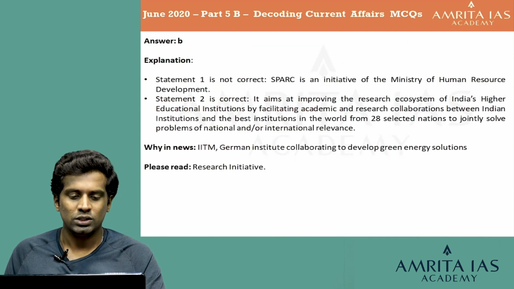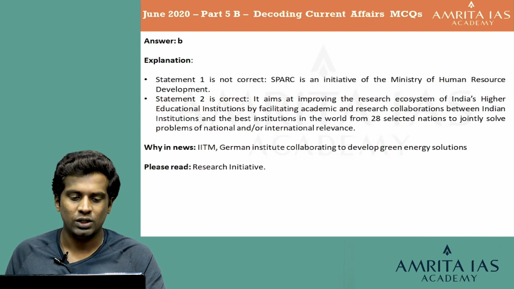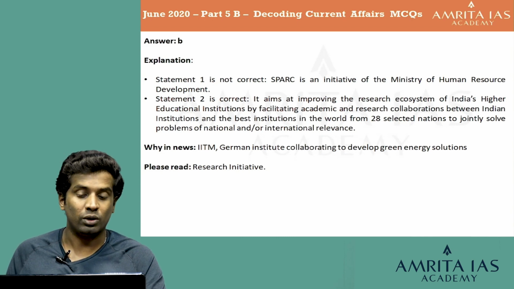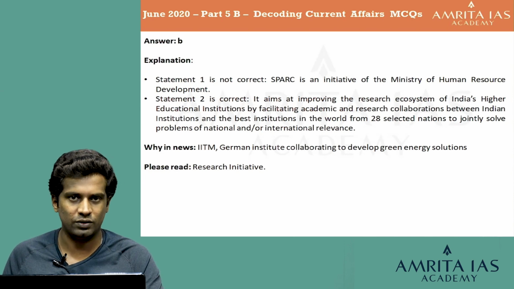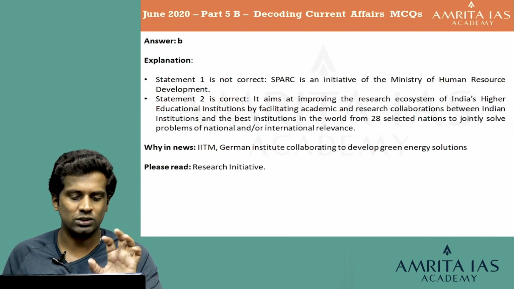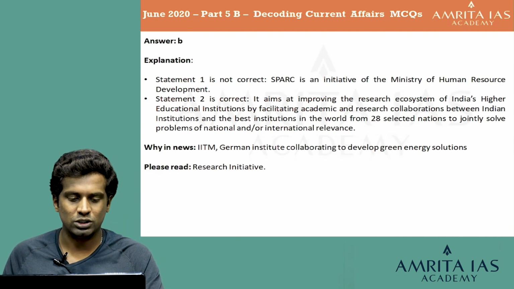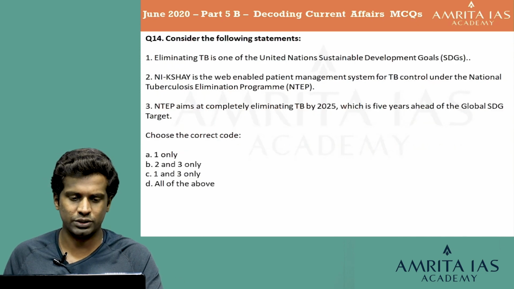The answer is B. Statement 1 is not correct because SPARC is an initiative of the Ministry of Human Resource Development. Statement 2 is correct because it aims at improving the research ecosystem of India's higher educational institutions by facilitating academic and research collaborations between Indian institutions and the best institutions in the world from 28 selected nations to jointly solve problems of national or international relevance. So that is the explanation. It is meant to improve the research ecosystem by having collaborations between Indian institutions and world institutions too. We'll go for the next question.